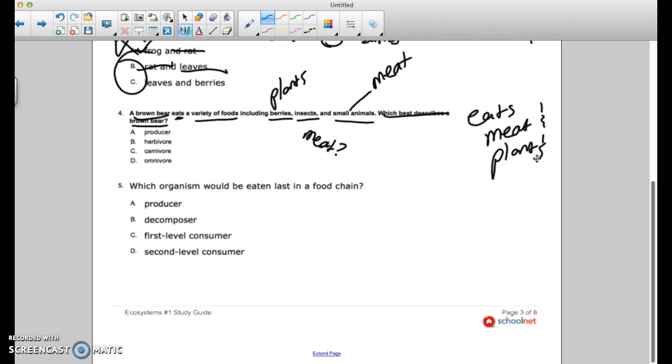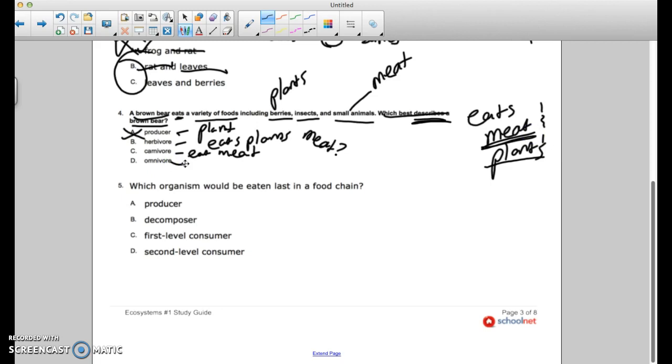Okay. I have over here a producer. I know that the definition of producer is a plant. It makes its own food. Is that how you would describe a brown bear? No. Could you describe a brown bear as an omnivore? There it eats plants. Yes, it does eat plants. We said that here, but let's see if that's the best answer. Does it carnivore? Does it eat meat? Yes, we said over here it eats meat.